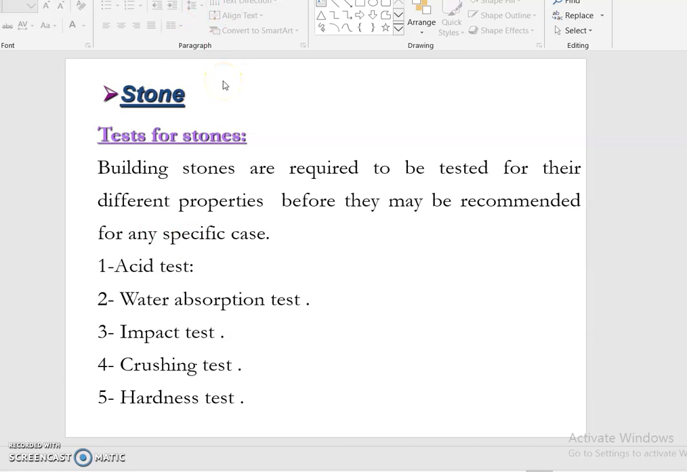So based on the characteristics, we should test the stone to see whether it is good or not. Before construction we should find the quality of the material. It is an important task of civil engineers. Building stones are required to be tested for their different properties before they may be recommended for any specific case. The tests are acid test, water absorption test, impact test, crushing test, hardness test.